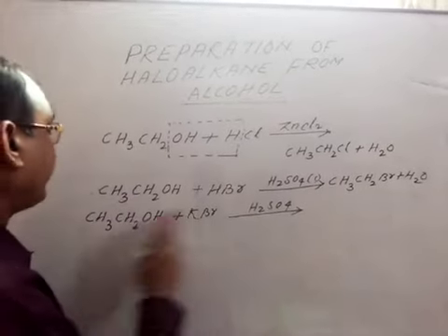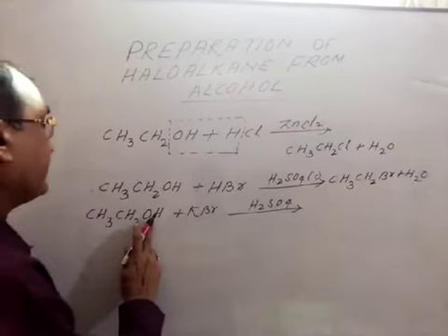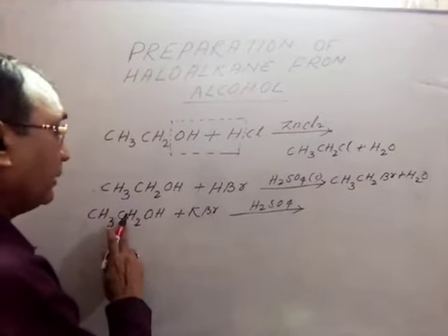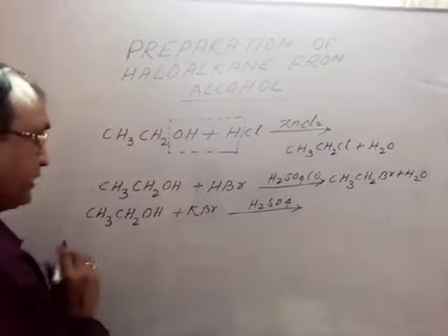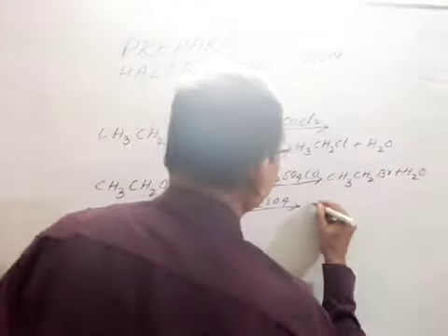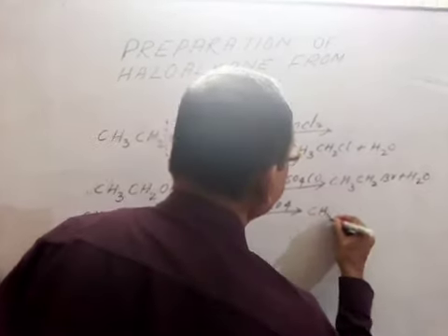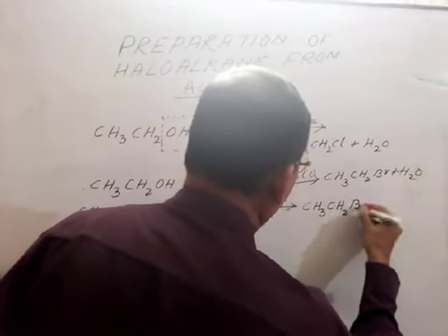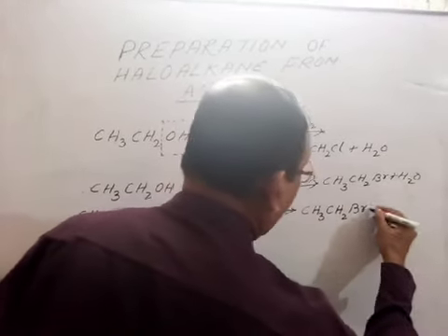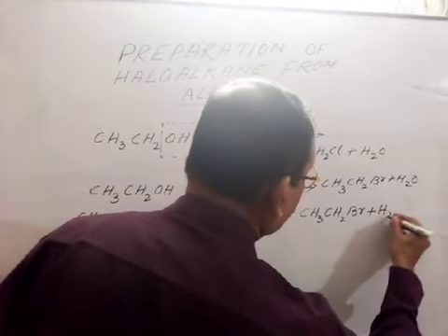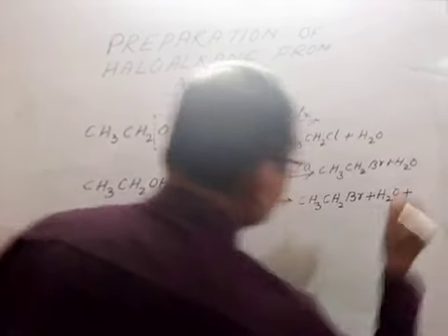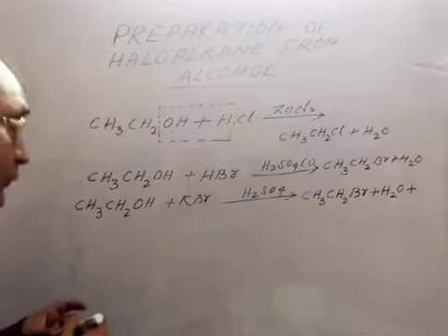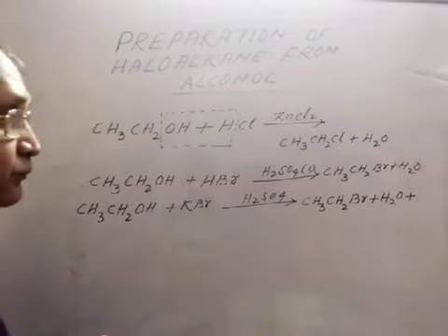And this bromine will join in this carbon by replacing this hydroxyl. Then the product will be CH3CH2Br, and the other product is H2O. This you can understand easily. Is it clear? I think so.